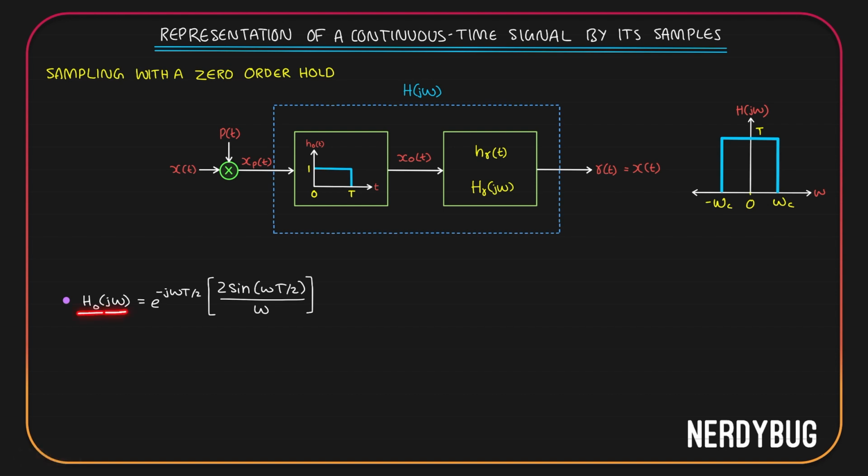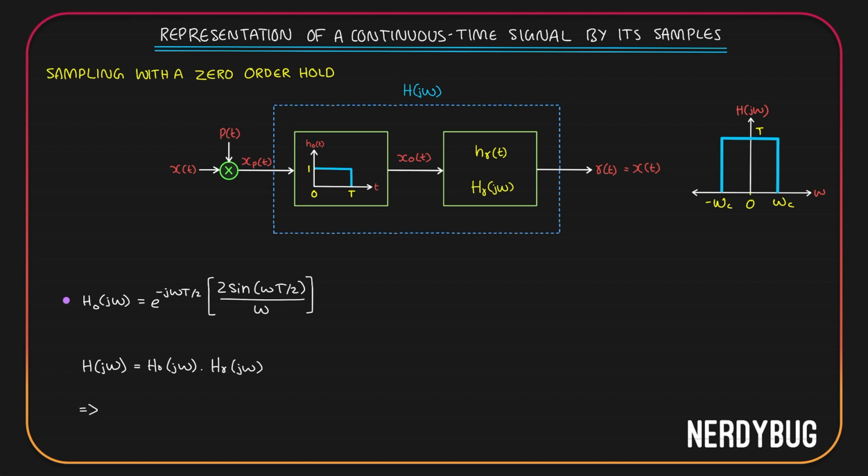So we got Ho of j omega is e raised to minus j omega T by 2 multiplied by 2 sine omega T by 2 divided by omega. This is the frequency response of this system. The frequency response of this system is Hr of j omega, which is what we have to find out. The frequency response of their series interconnection is h of j omega. So we can write the connection between them. H of j omega will be the product of Ho of j omega and Hr of j omega.